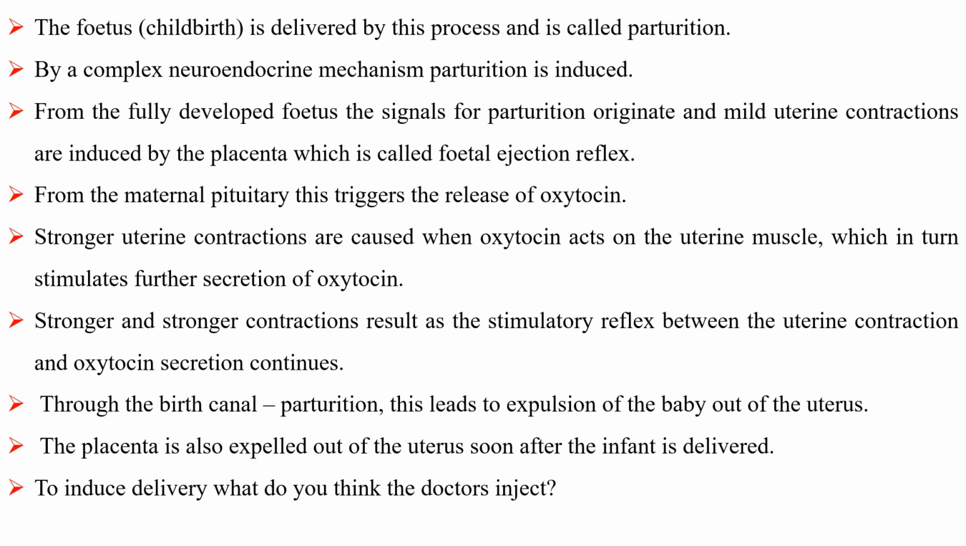From the maternal pituitary, this triggers the release of oxytocin. Stronger uterine contractions are caused when oxytocin acts on the uterine muscles, which in turn stimulates further secretion of oxytocin. Stronger and stronger contractions result as a stimulatory reflex between the uterine contraction and the oxytocin secretion continues. Through the birth canal, this leads to expulsion of the baby out of the uterus. The placenta is also expelled out of the uterus soon after the infant is delivered. To induce delivery, what do you think the doctors inject?